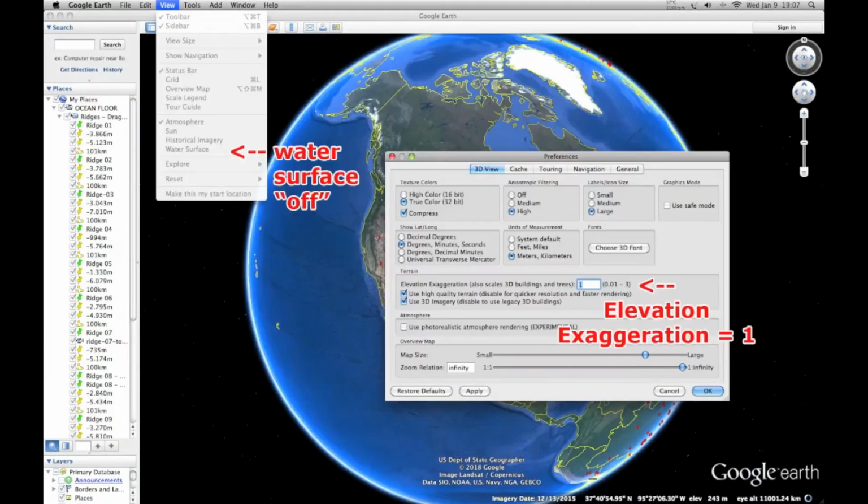To see the same as we do with Google Earth in this video, please turn off water surface under View menu and adjust your preference settings for a 3D view, elevation exaggeration value 1.